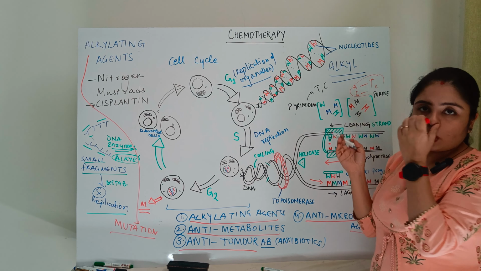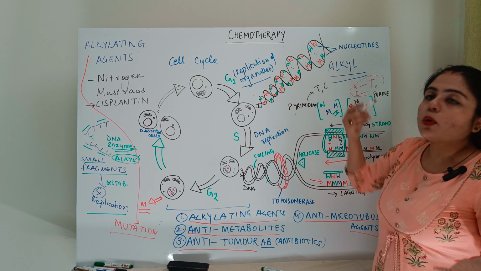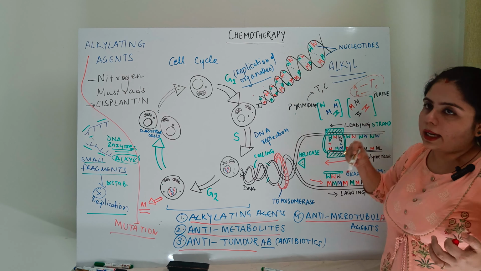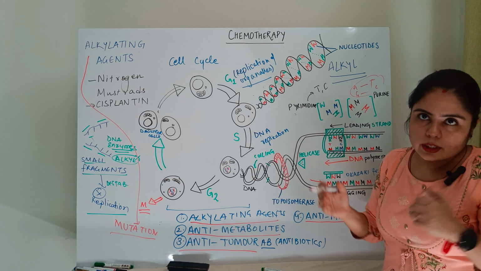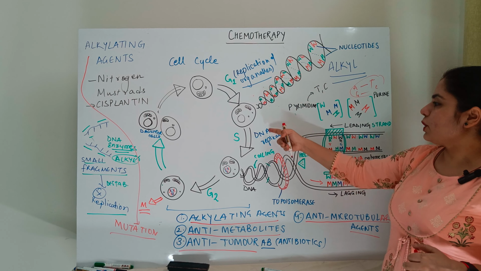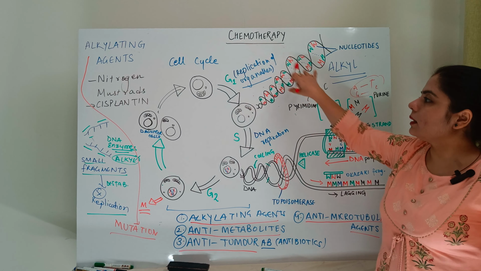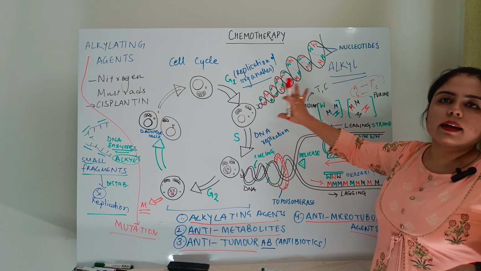When the bonds are not strong, if we have purines on both ends or pyrimidines on both ends, that will obviously not lead to a stabilized DNA. The DNA helix will split up and DNA replication will not happen. The cell cycle will be inhibited there and then.